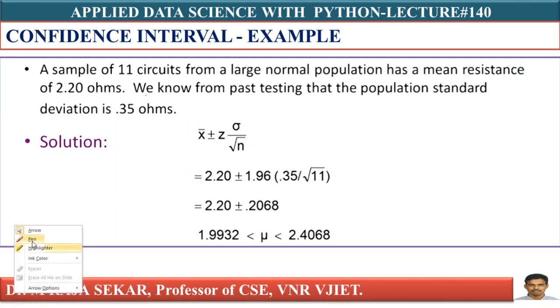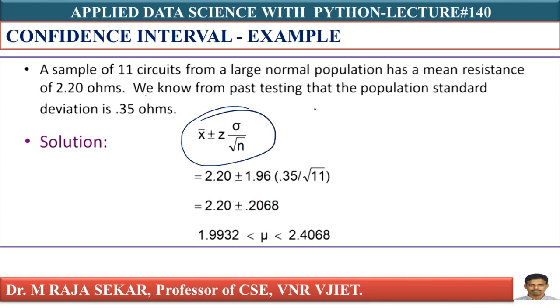As we discussed in my previous lecture, this is the formula for constructing the confidence interval. What is my x bar? X bar is 2.20. What is my sigma? Sigma is 0.35. What is my n? N equals 11, at 95% confidence.